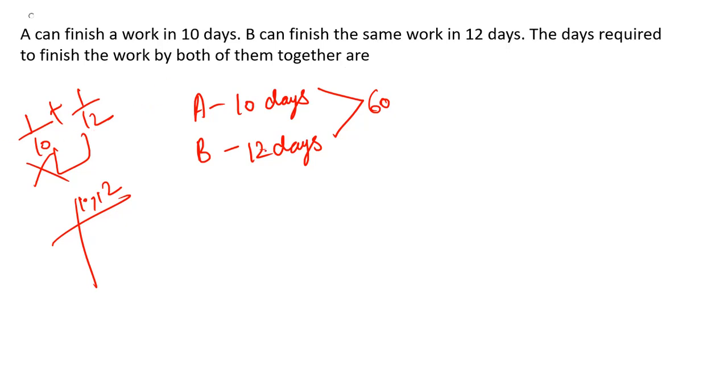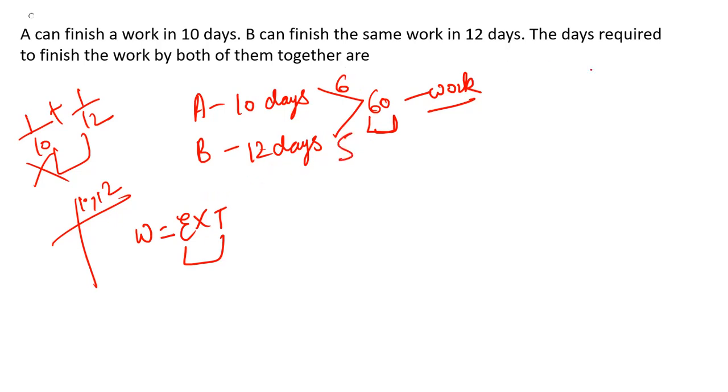Well, let's get back to our question. One important formula that you have to remember is that work is equal to efficiency into time. So this 60 is the work that we calculated; the overall work is 60. Now A is working for 10 days and the total work is 60. If I ask you about the efficiency, what is it? Work divided by time. Work is 60, time taken is 10, so the efficiency will be 6. Similarly for B, work is 60, time is 12, so efficiency will be 5.